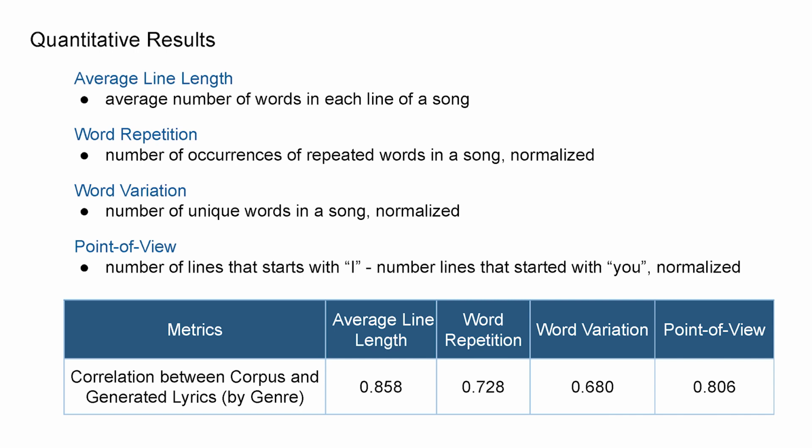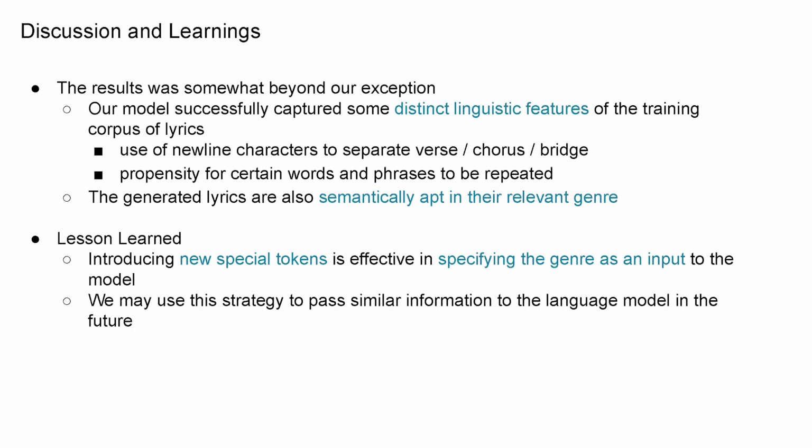And we were able to achieve relatively strong positive correlation for each of the 4 metrics. This final result indicates that our model is indeed successfully capturing some distinct linguistic features pertaining to each genre. Overall, I would say that our results were somewhat better than we expected.